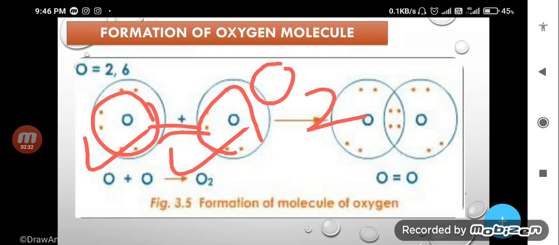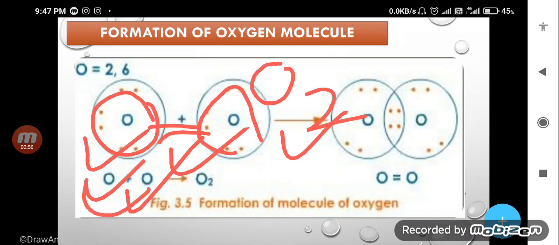Compound means the substance in which two or more different atoms combined chemically. But in the case of oxygen, you can see that both atoms are same, and both atoms from the oxygen will combine chemically.